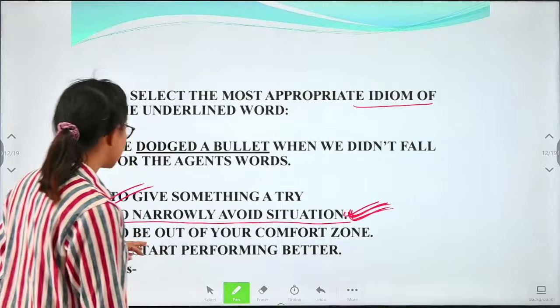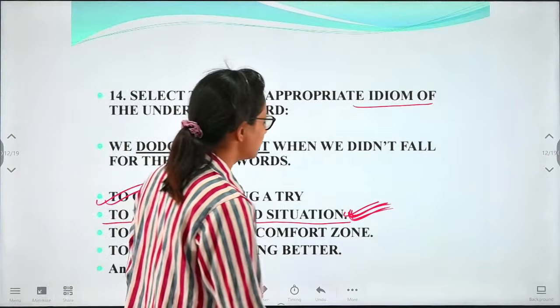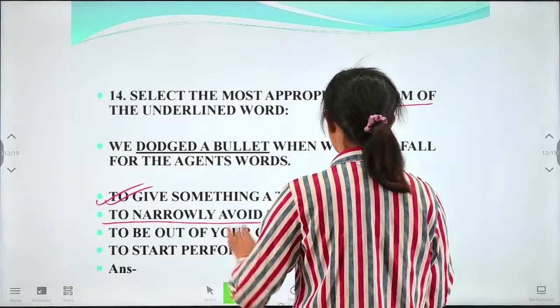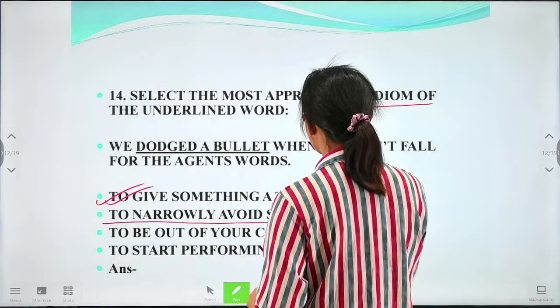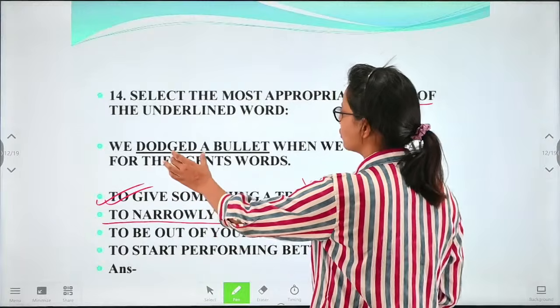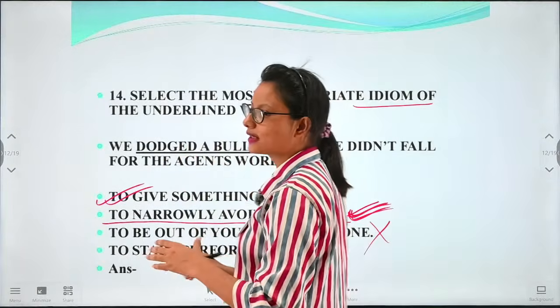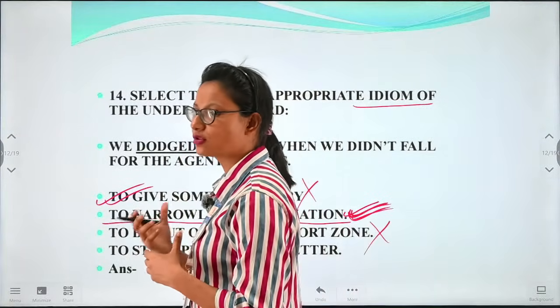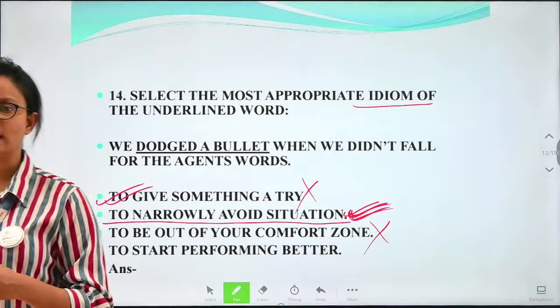Okay. So the rest is given as being out of the comfort zone. Here nothing is told about getting out of a comfort zone. So this is wrong. This is also wrong. And to start performing better: here, to dodge the bullet, there is nothing told about performing any kind of situation better. Okay, here nothing is told.